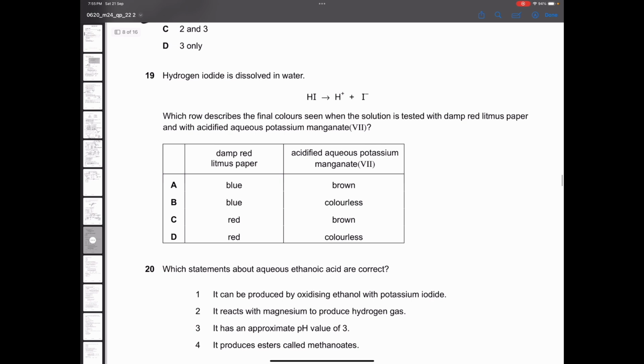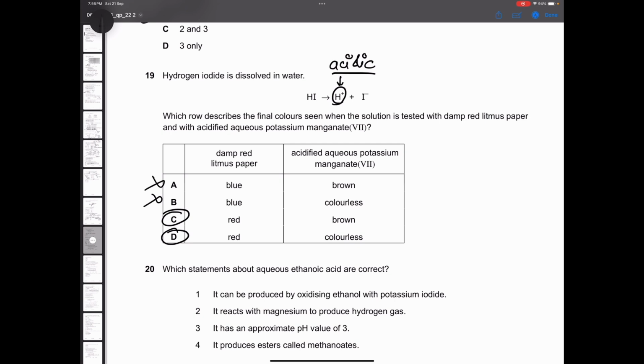Question 19. Hydrogen iodide is dissolved in water. All right. They're simply asking you that litmus paper is also there and acidified potassium manganate is also there. So what happens to them? Now, see, since we know that hydrogen ions are being released here, so we can say the medium is getting acidic. And if the medium is getting acidic, the litmus paper will stay red. So option C or D, A and B gets eliminated. Because of hydrogen ions presence, I could cancel out A and B because hydrogen ions represent acidic medium. And in acidic medium, litmus paper stays red.